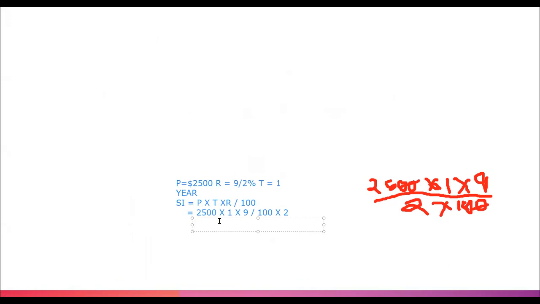Tell me in the comment box who remembers the table till 25, or you know more than that, like 30, 35 in 5th class. And that's very great if you know.